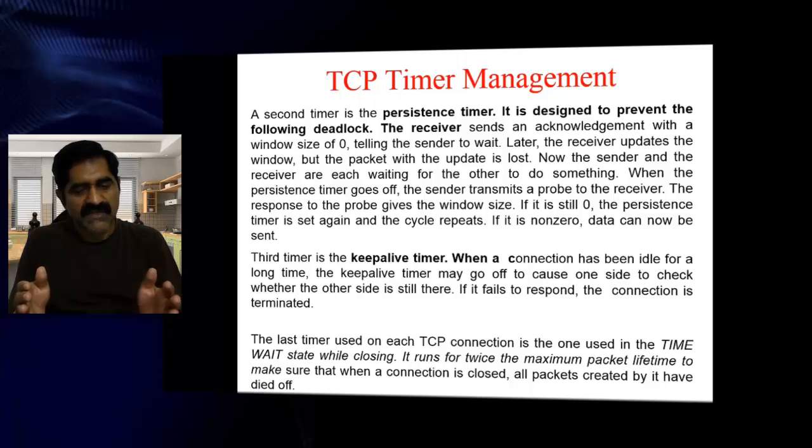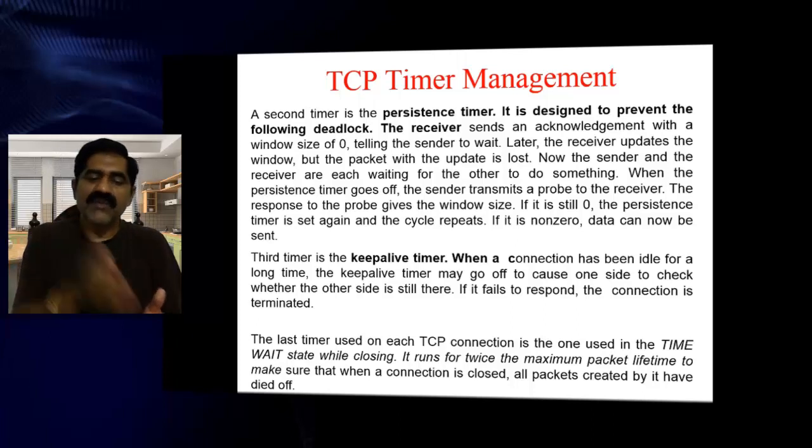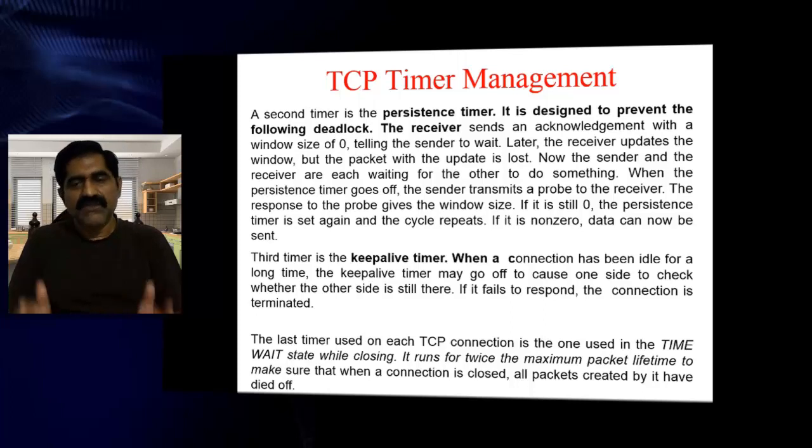So host A feels that the conversation is over. If you terminate the connection immediately, suppose host B wants to communicate to host A, then what will happen? So for that reason, even though from host A's point of view communication is over, we are not terminating the connection immediately.